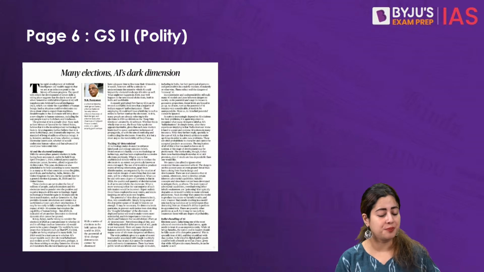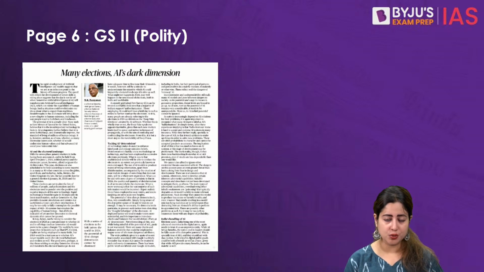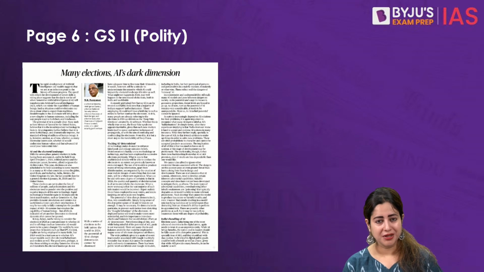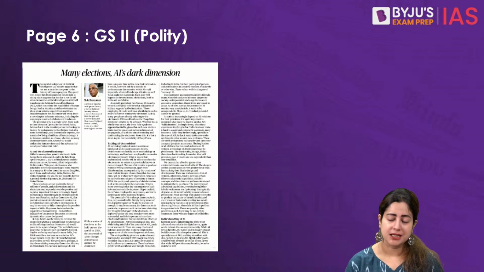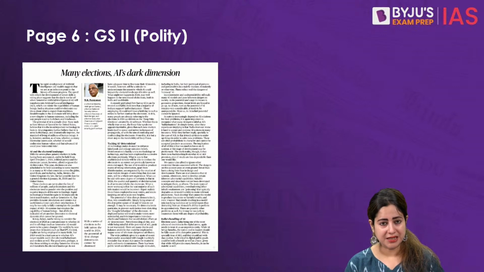This has been picked up from page 6 and it corresponds to GS Paper 2 Polity. We are talking about a very new threat that is casting its shadow on democratic elections across the world. We know that India is not the only country which is all set for its 2024 elections to the Lok Sabha, but also there are many countries across the world, near about 50 such, who shall have an electoral process within 2024.